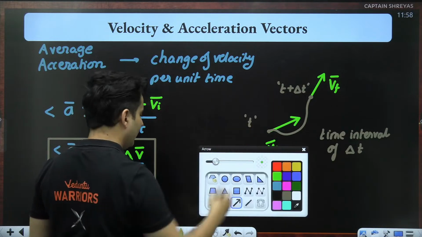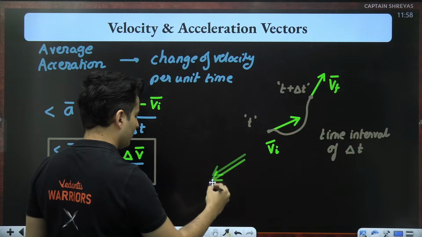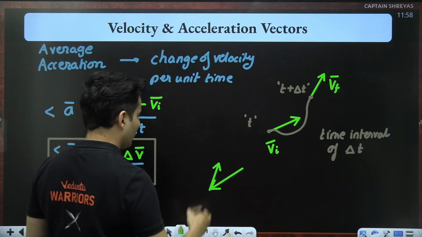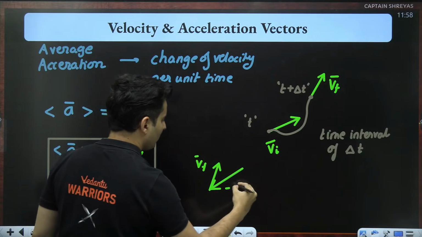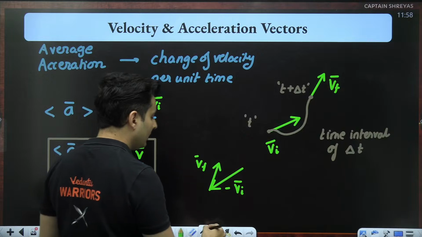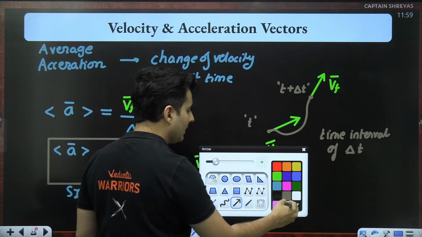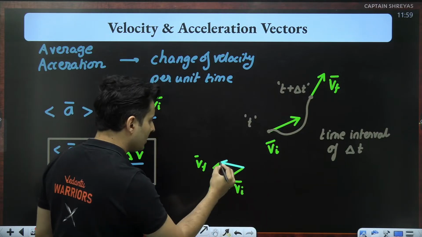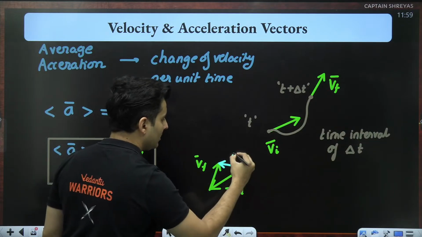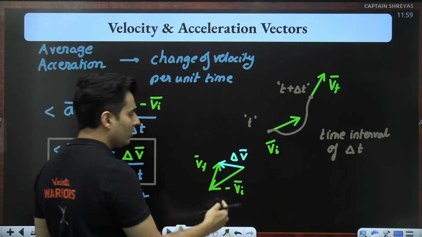Final velocity is there somewhere here. So this was your final. This was your negative Vi. Negative Vi plus V final. That will basically give you over here the change in velocity. This thing is nothing but your change in velocity. Do you see that?